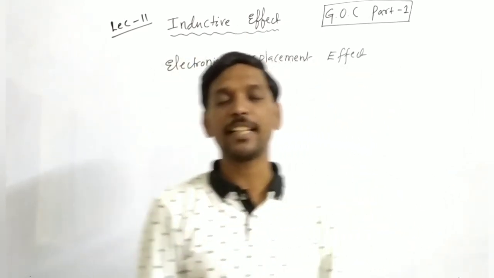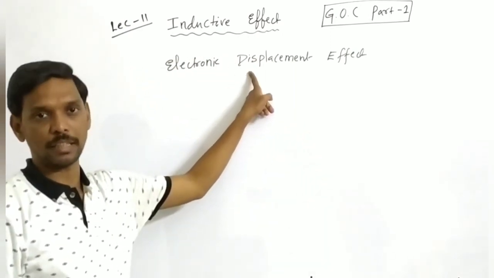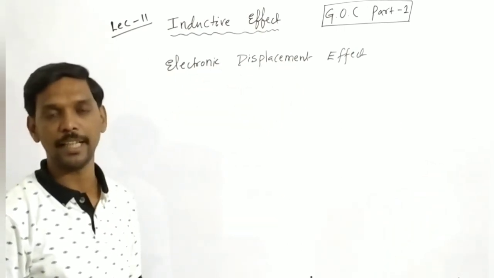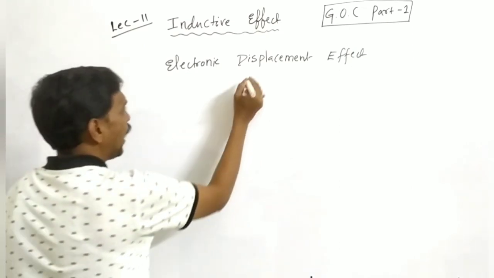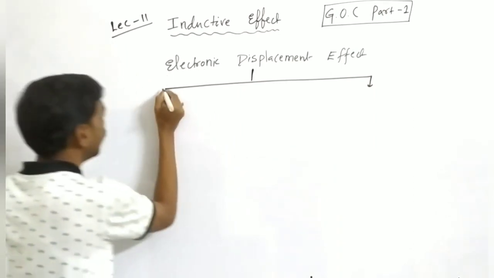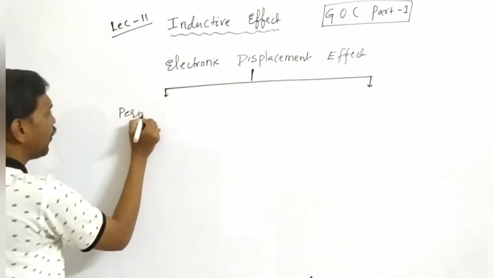Mainly inductive effect is the topic of displacement of electrons. Simply it is called electronic displacement effect. Actually electronic displacement effect is of two types. First one is permanent effect.